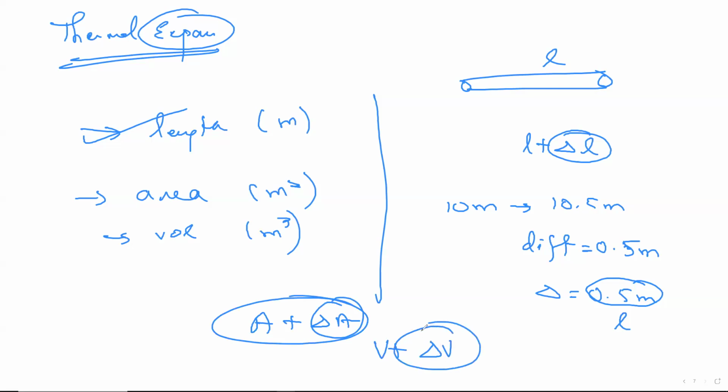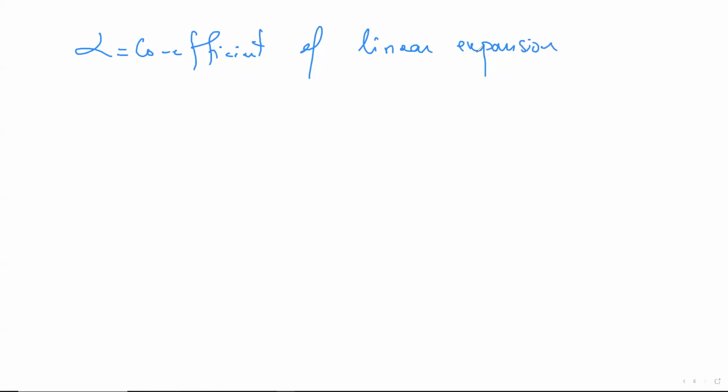Okay. Now, we're supposed to learn something called alpha, beta, and gamma, which I told you initially when starting the chapter. Now, what's the meaning of alpha? What's the meaning of beta and gamma? We'll be learning right now. So there's something called the coefficient of linear expansion. I'll repeat that. Alpha's name: coefficient of linear expansion. Okay. Now, how does this work? Very simple.